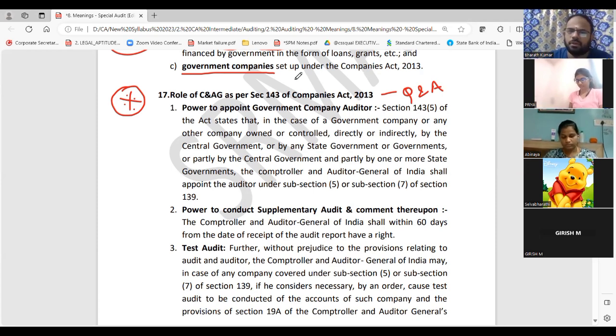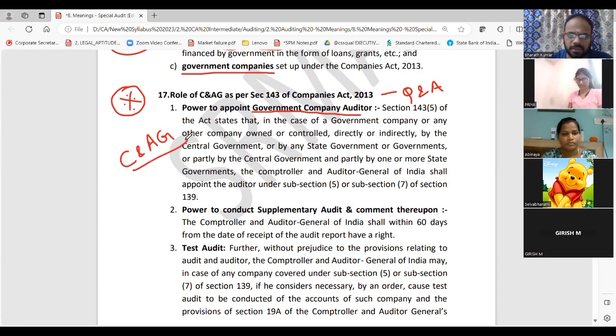So the power to appoint a government company auditor, who will do it, guys? Who will do this? C and AG, sir. That's the whole point. But yes, they would have given the government company definition. Section 1, what is 143, guys? Accounts of company. Appointment of auditor.